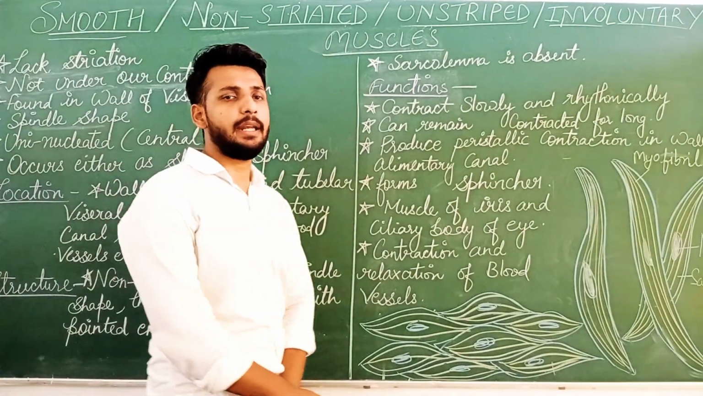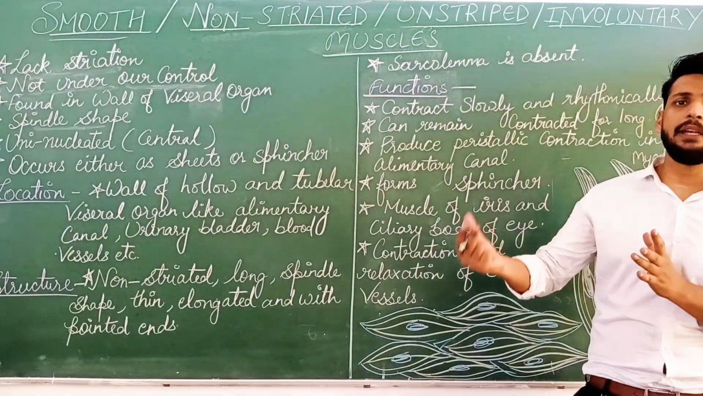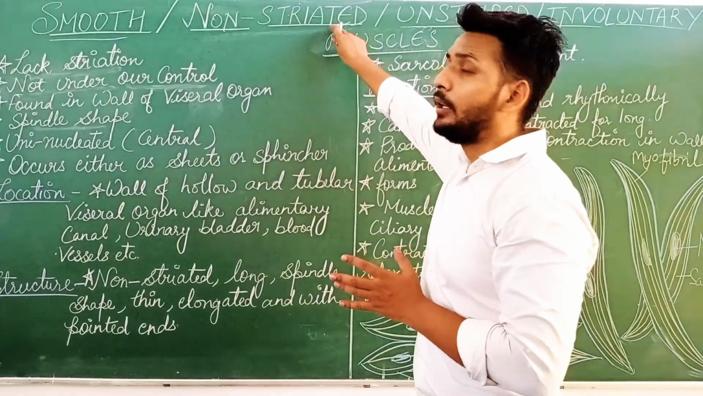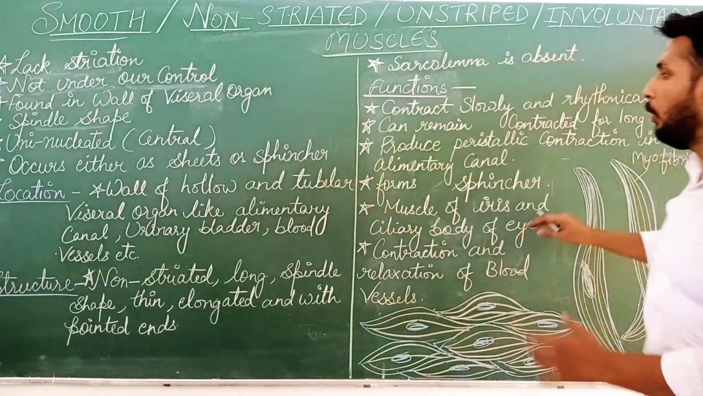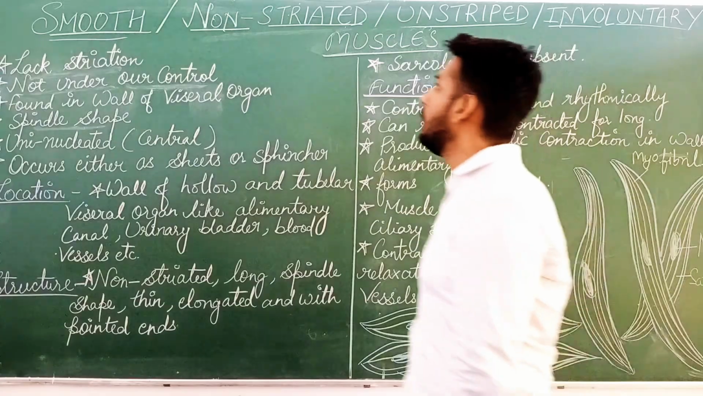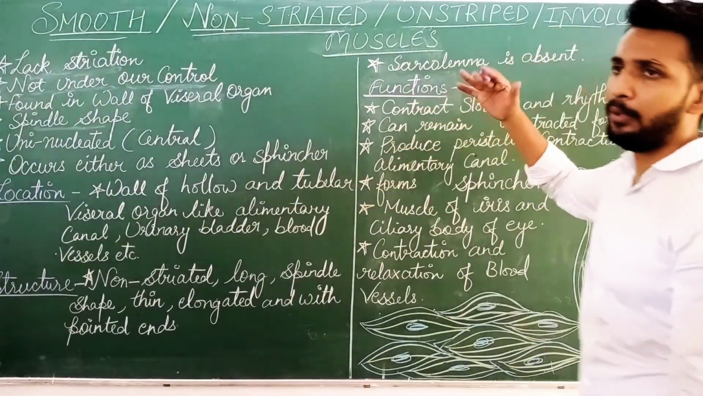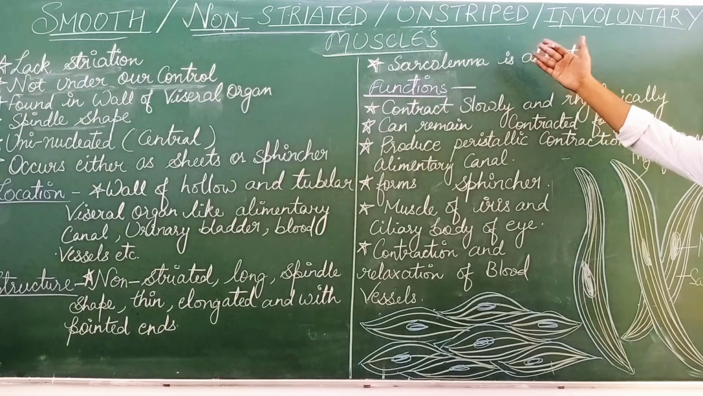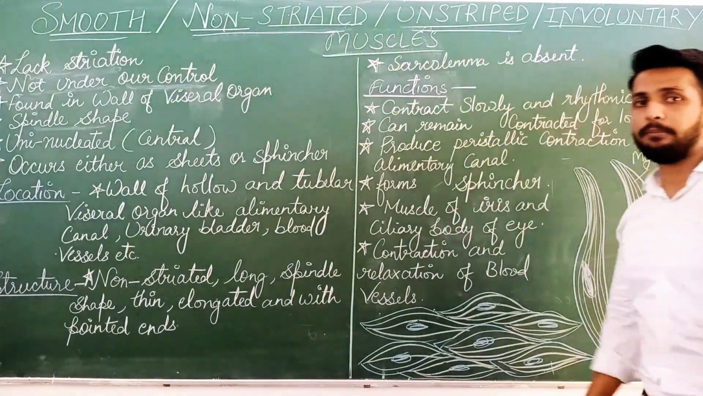Non-striated. Since there was striation in striated muscles, they were known as striated muscles. Hence, there is no striation in smooth muscles. There are no light and dark bands. That's why they are known as non-striated, or you can say unstriped, because there is no kind of band. Hence there is no stripe, so unstriped muscles, right?